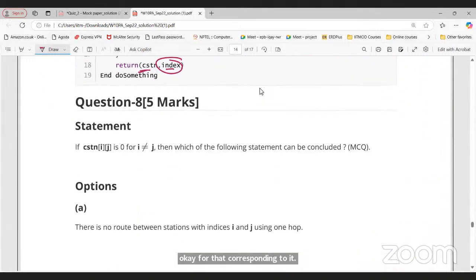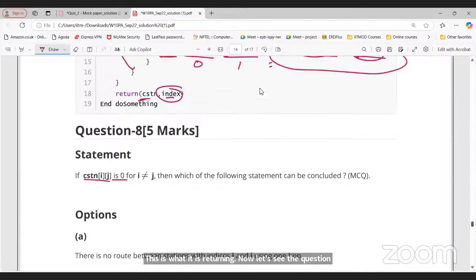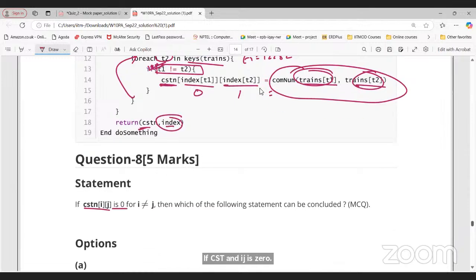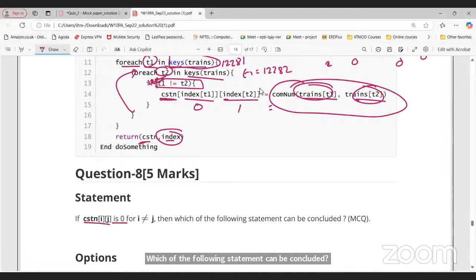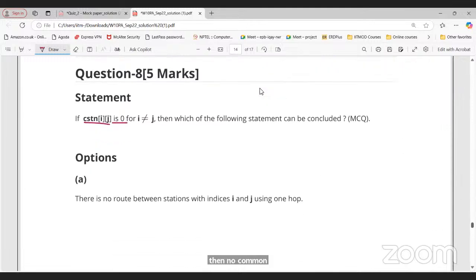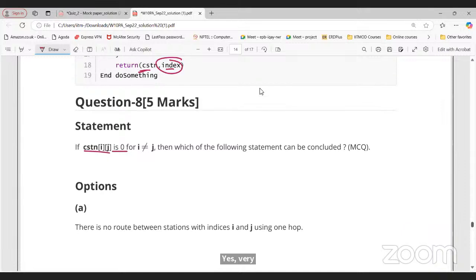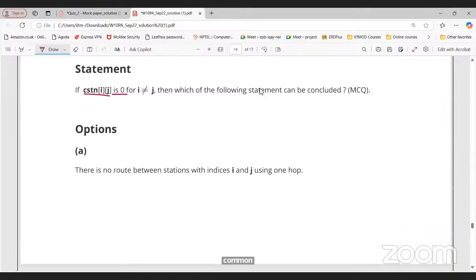Now let's see the question. If CSTN[i][j] is 0, for i not equal to j, which of the following statements can be concluded? There is no common station. Yes, very good. There is no common station. But in terms of the sentence, let's see.